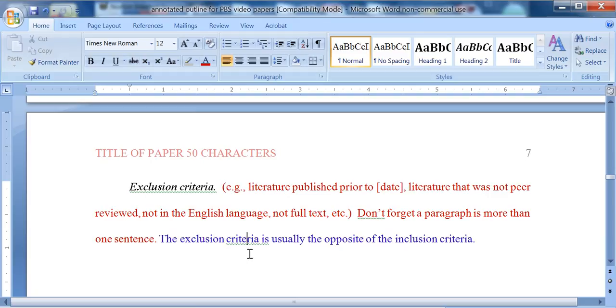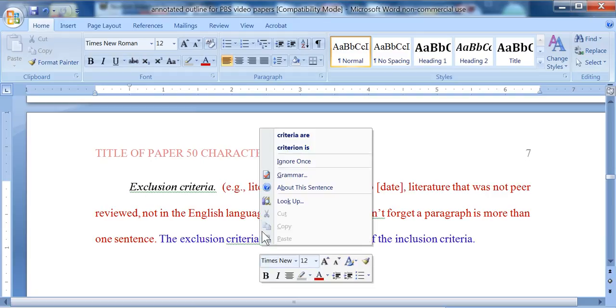Here I've got this green line, and what is it telling me? So let's click on this and find out. It's telling me that I have subject-verb disagreement. Either it's criteria are or criterion is. So let me fix that.